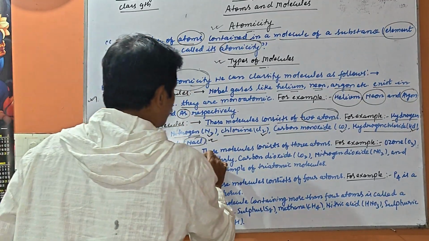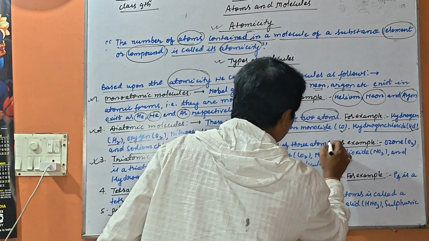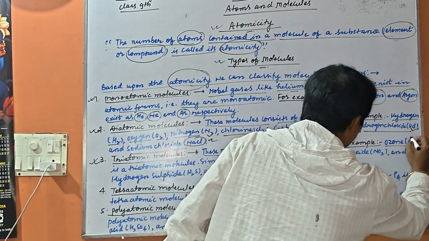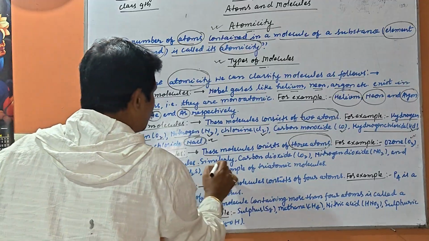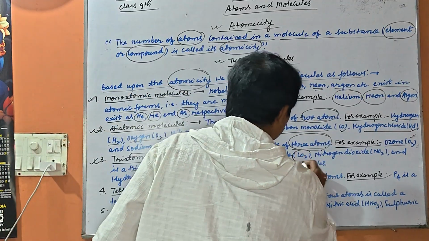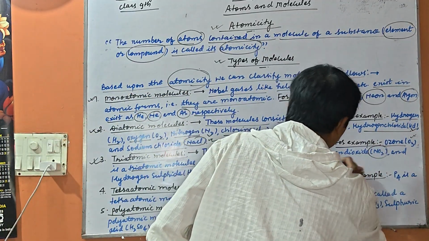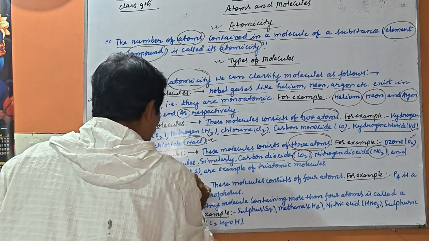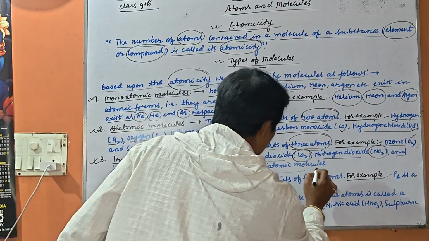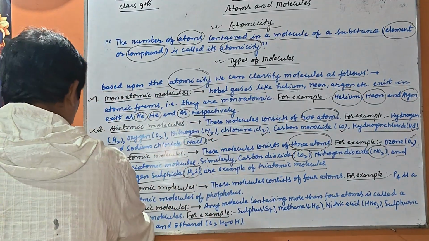Third is the triatomic molecule. These molecules consist of three atoms. Ozone, O3, is a triatomic molecule. Similarly, carbon dioxide CO2, nitrogen dioxide NO2, and hydrogen sulfide H2S are examples of triatomic molecules.